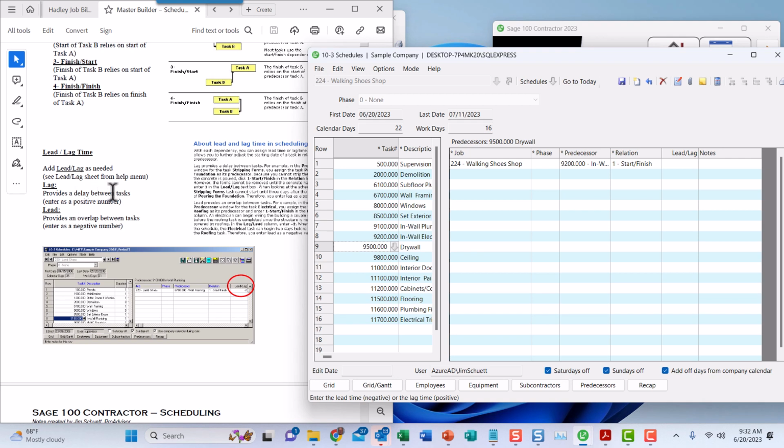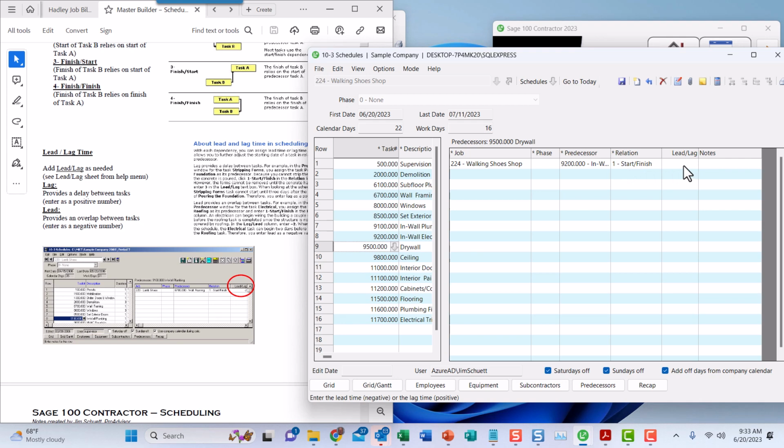A lag time means that you can delay the start of a task based on the completion of the prior task, and that'll be a positive number. And so if I've got a -1 here, that means I need a lead time of 1 day before the predecessor finishes.